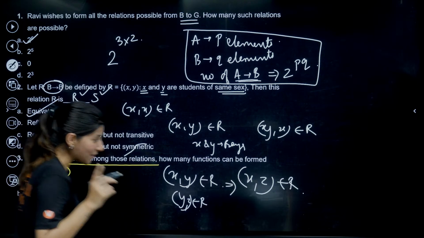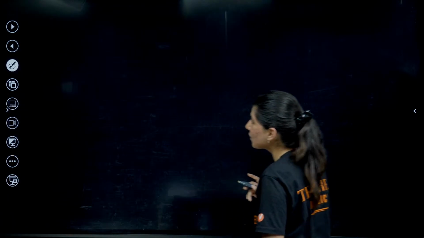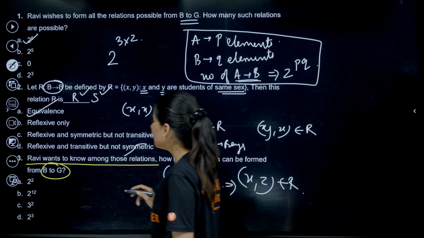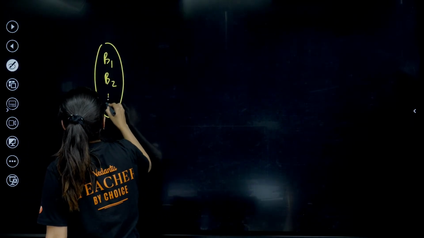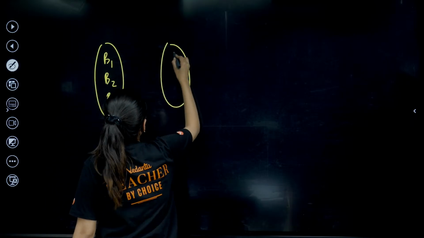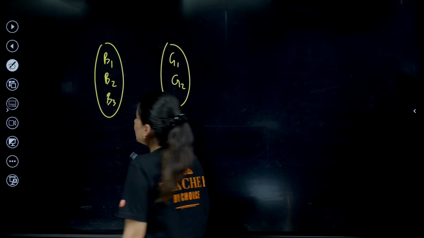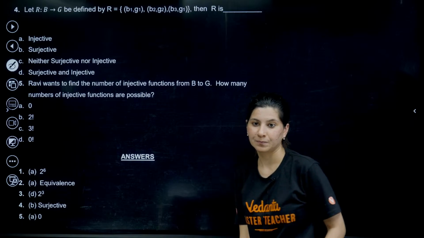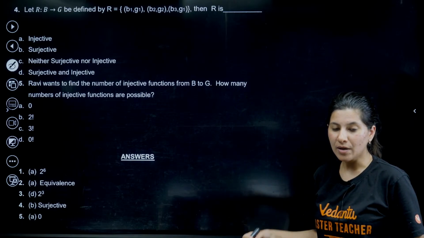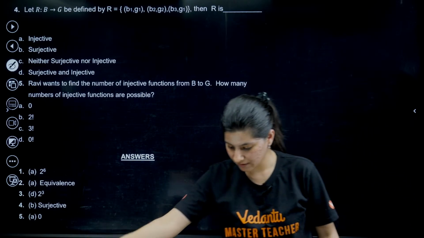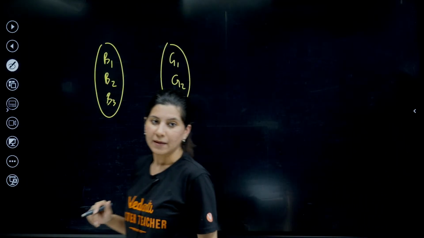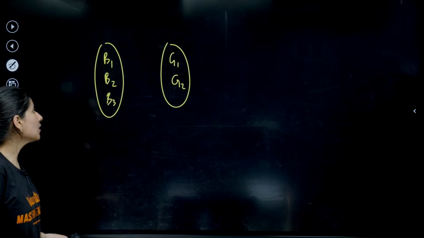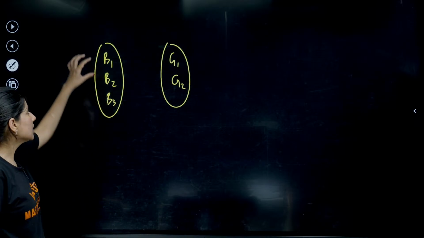Number of functions, B to G. So B is having 3 elements, B1, B2, B3, 3 boys, and we are having 2 girls. And we need to form number of functions. How do you form number of functions? Tell me.